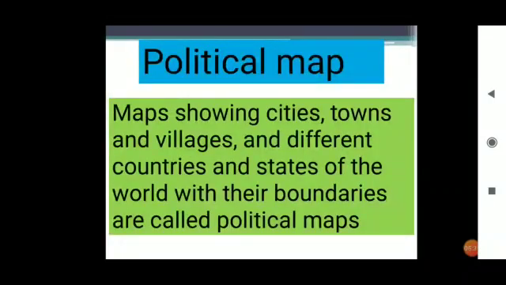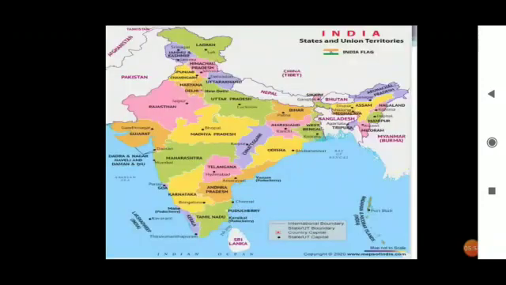Now number 2, political map. What is a political map? Maps showing cities, towns and villages and different countries and states of the world with their boundaries are called political maps. Means in the maps where we can see all the villages, cities, towns, and different countries and the states of the world with their boundaries, those maps are called political maps. You can see here, see, you can see cities, states, everything, okay.